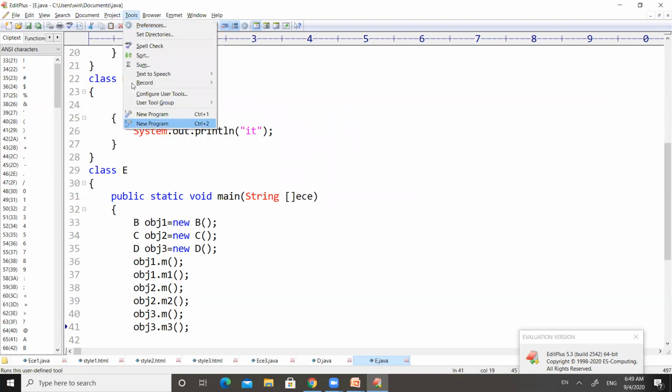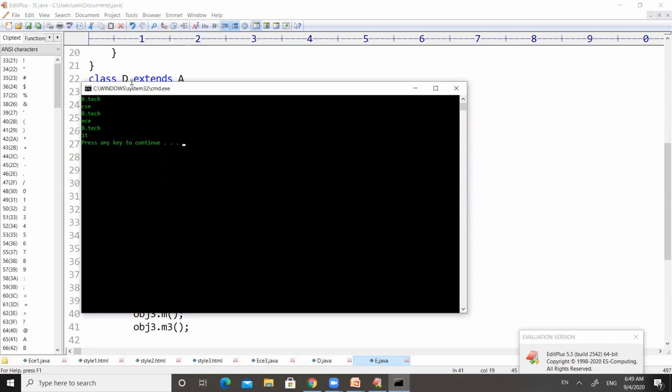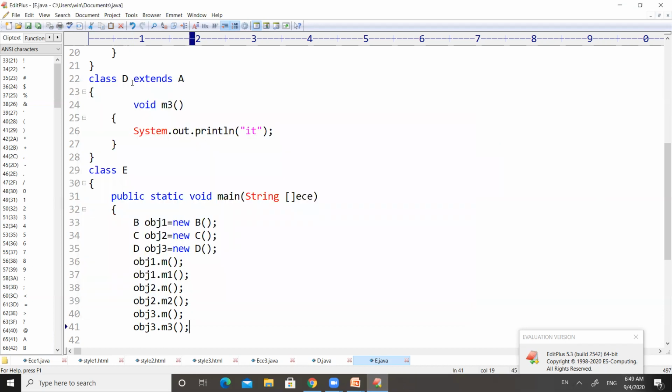Next, let us run this program by pressing Control+2. If you observe, we got BTech CSE, BTech ECE, and BTech IT. So this is possible in case of hierarchical inheritance, right? I think you got some knowledge on how to write a Java program, because we have written 5 to 6 programs, right? If you have any doubts in writing the program, just make a comment in the comment box.